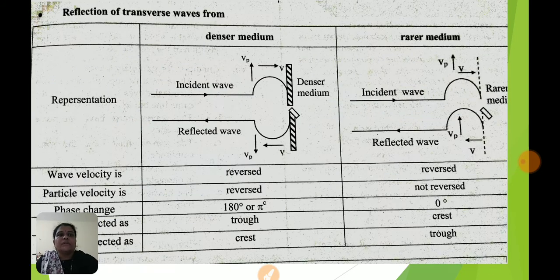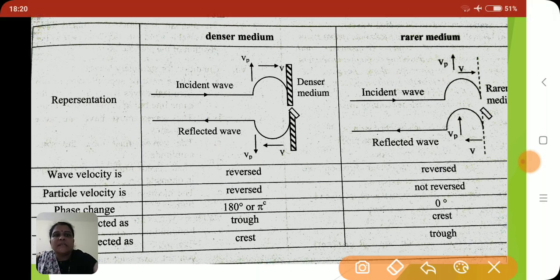At first, we have to discuss reflection of transverse waves from a denser medium. Here we have to consider a single crest, which falls on the denser medium in the form of an incident wave.